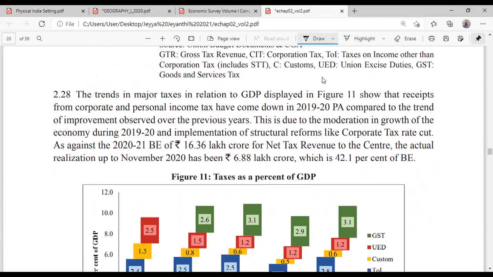As against 16.9% net tax revenue, the actual realization is not clear.